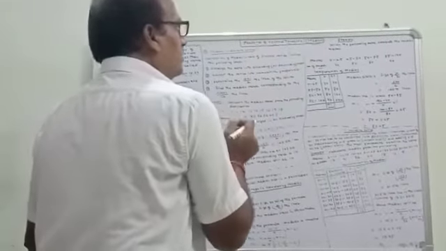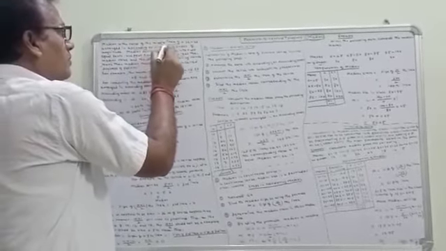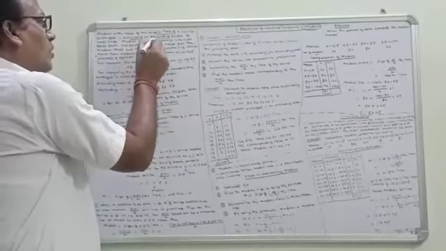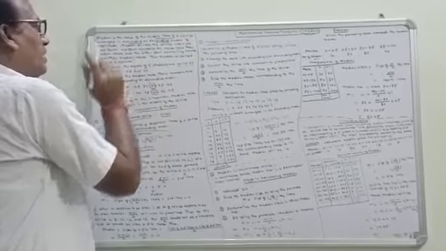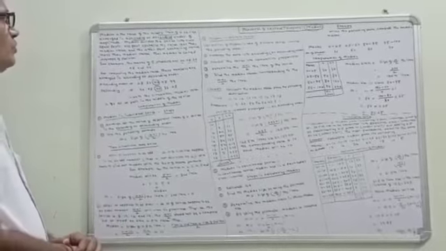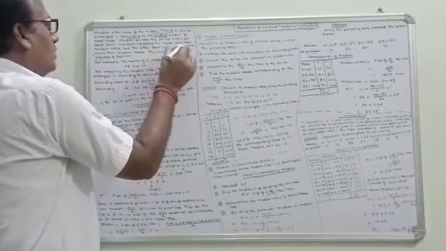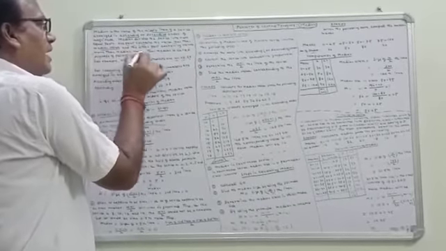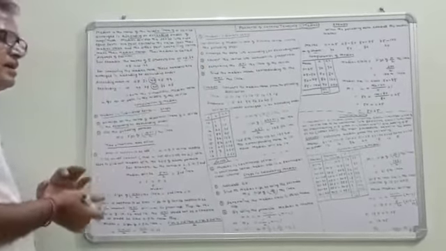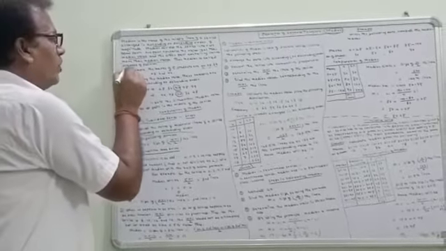मीडियन क्या है इसके बारे में जानना है। So median is the value of the middle item of a series arranged in ascending or descending order of a magnitude. And median divides the series into two equal parts. One part containing the values less than the median value and the other part containing the values more than the median value. That's why median is also called average of position.